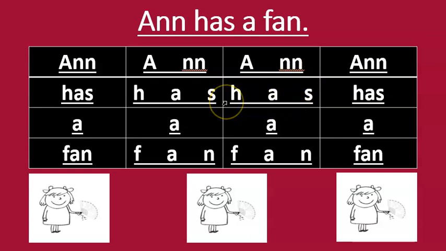Ready? Again. Go. One more time. Sound it out again. Go. Now, boys and girls, what's the word? What's the word again? Has. Has. Now let's read from here.